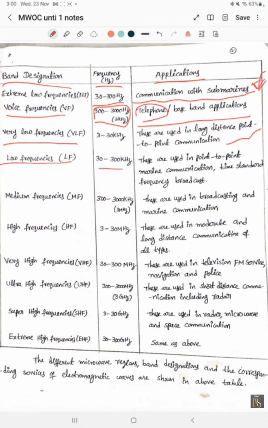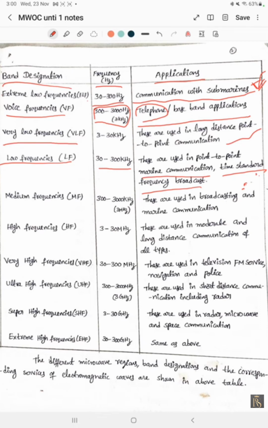Low frequencies are of about 30 to 300 kilohertz. These are used in point to point marine communications, time standard and frequency broadcast. Marine communication means they have the capability of point to point communication from one point to another point. It must be known by the designation low frequencies. At that time it can be used for point to point communication at marine.